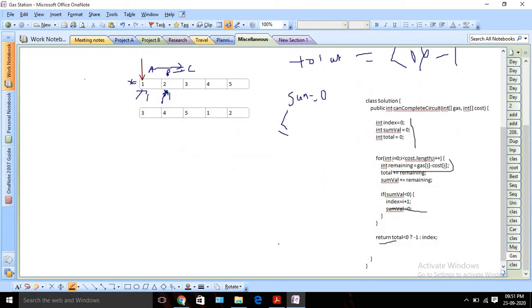So if you analyze the time and space complexity here, in terms of time complexity, obviously it is order of n, linear time, because we are running our for loop till cost.length or gas.length. Basically it is based on our input size. So obviously time complexity will be order of n here. In case of space complexity, we are using 3 variables, but that doesn't depend on the input size. So in this case space complexity will be order of 1, since we are using 3 constant variables for each and every possible input. It doesn't depend on our input length. So space complexity will obviously be order of 1.